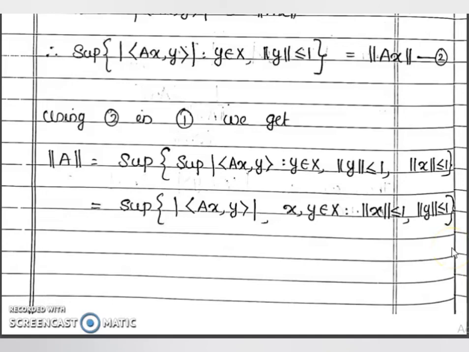So today we have discussed the definition of a bounded linear operator, and we have proved that norm of T equal to the supremum over x not equal to 0 of norm of Tx by norm of x is a norm on L(X, Y). Okay. Hope everything is clear for you.